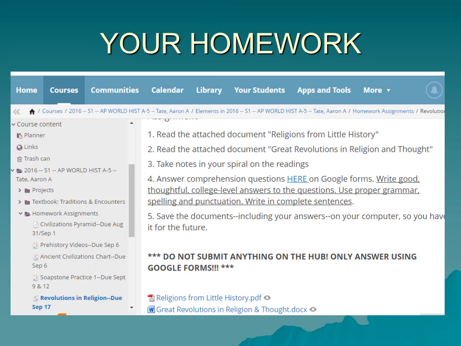I recommend you save that document, write your answers in it, save them, and then do what it says in number 4, which is go into Google Forms and put your answers in there. Then save both the Word document and the PDF to your computer in a file for world history, so that you have this information. Okay, because this is good stuff.